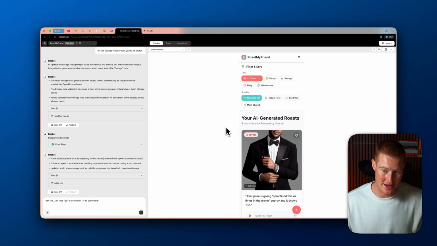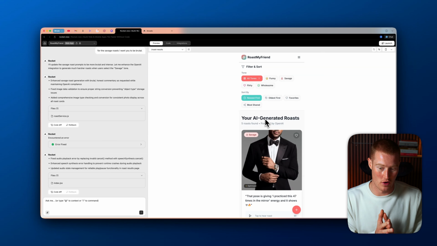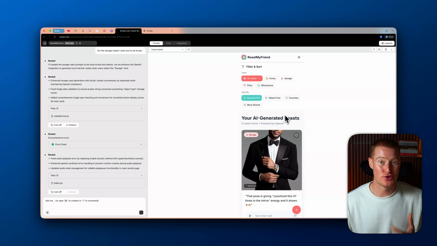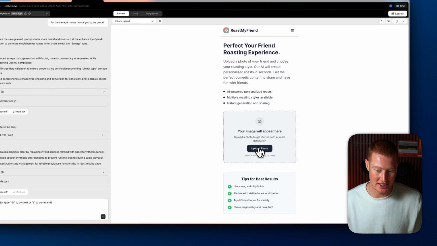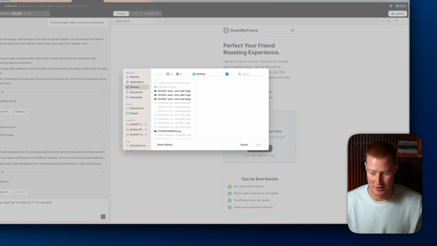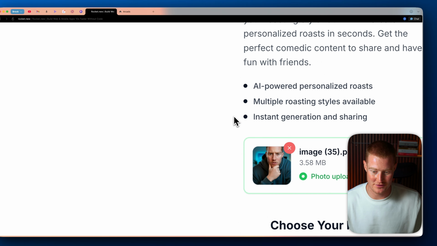All right, so now we have this app. I played around with it a little bit. It's not fully polished, but our app is now working. It's integrated with OpenAI, so it's able to actually roast our images that we upload. So let me go ahead and show you how it works. I could click on this plus button, click on upload photo, and here I could just upload any image. All right, so I uploaded this thumbnail headshot of me that I use for my thumbnails.